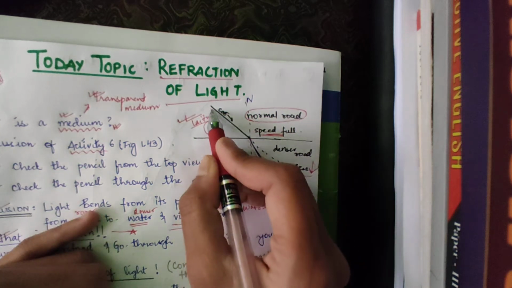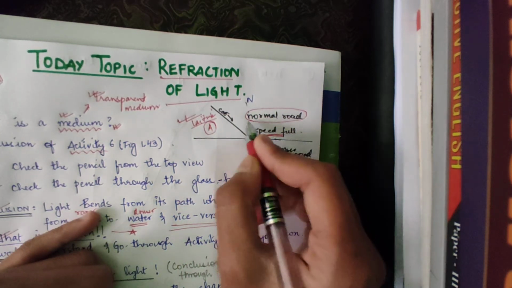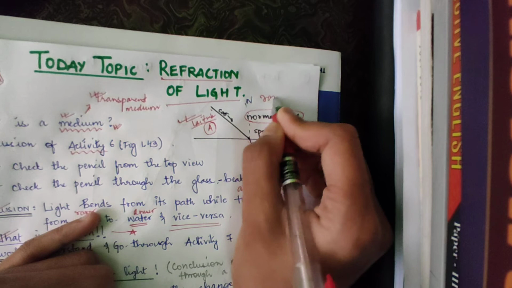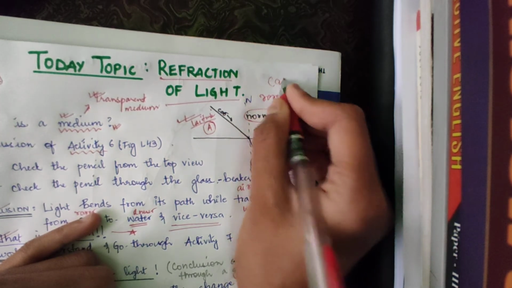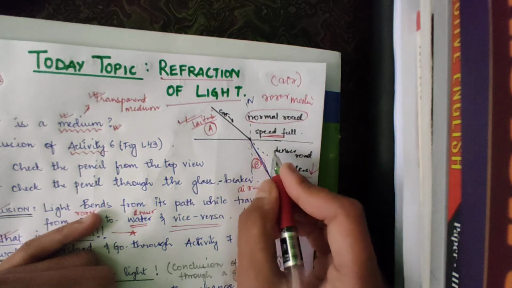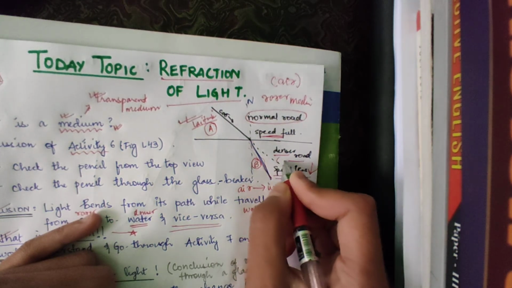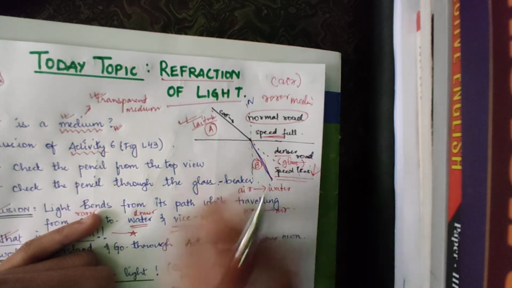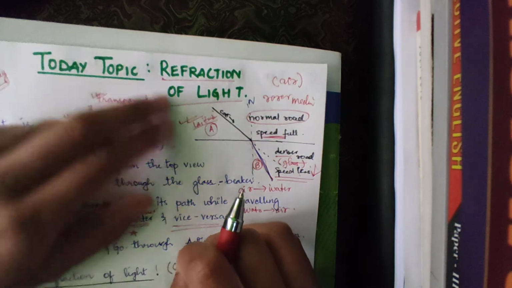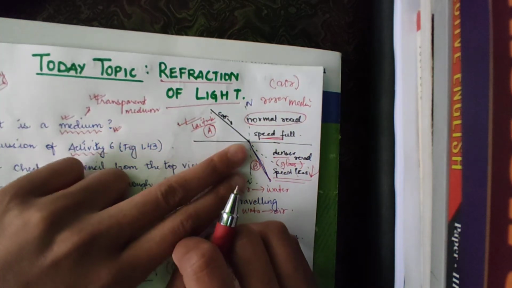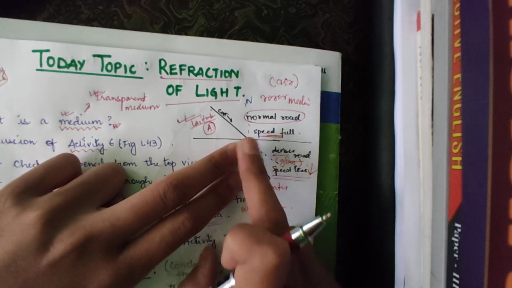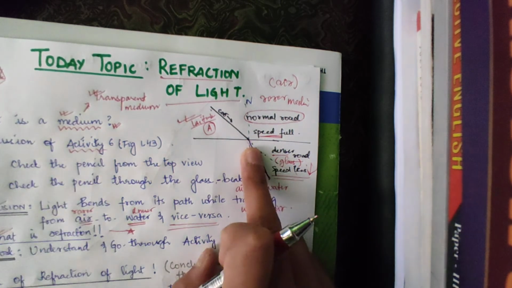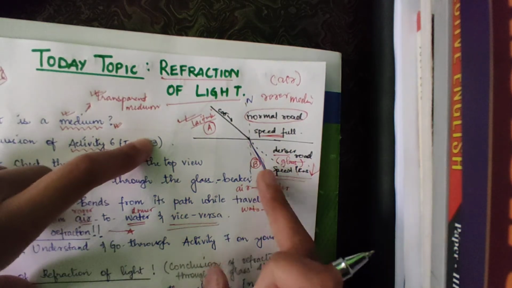So this tells us that this is a rarer medium, example, air. And this is a denser road, for example, glass. Since this car is moving here with full speed, but on reaching the denser road, what happened? Its speed decreases and it bends towards the normal.